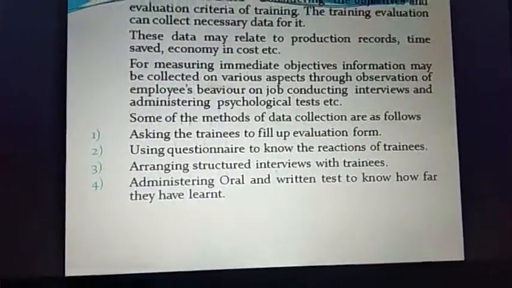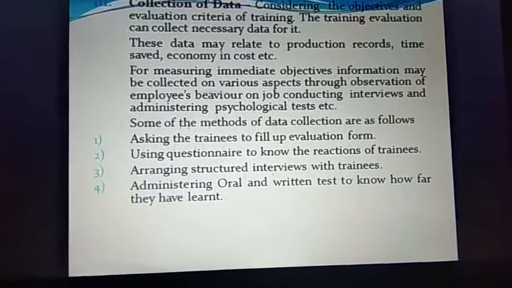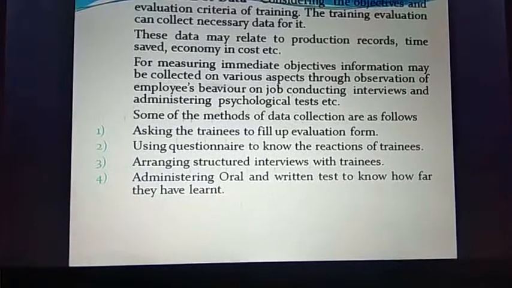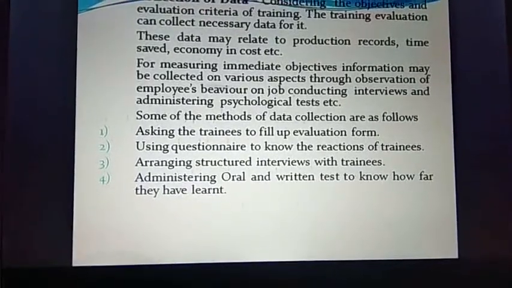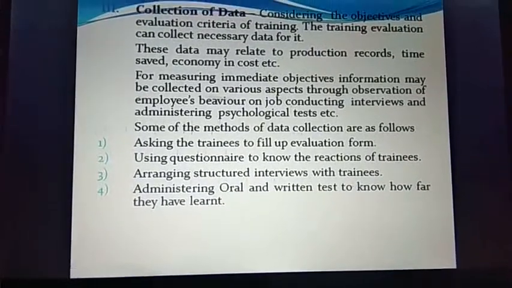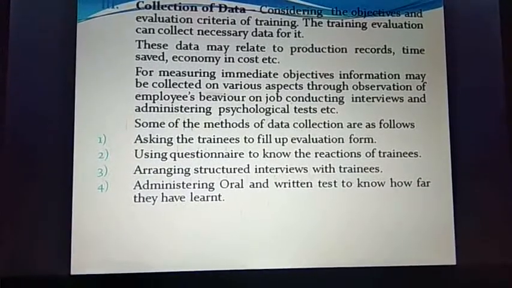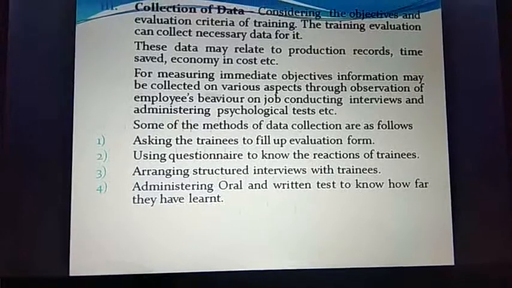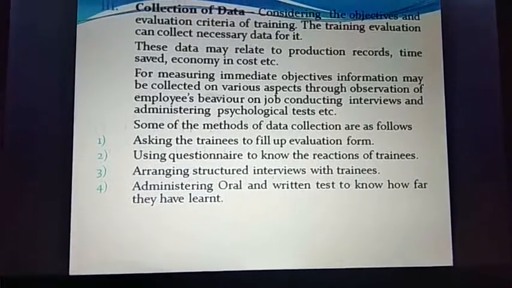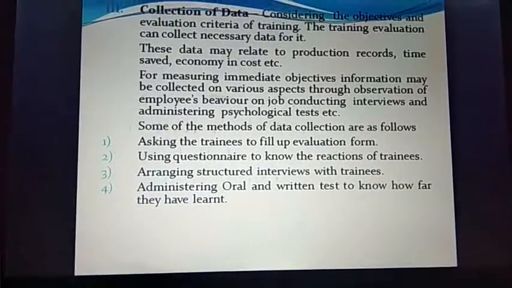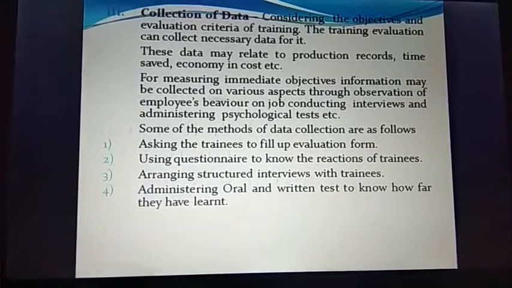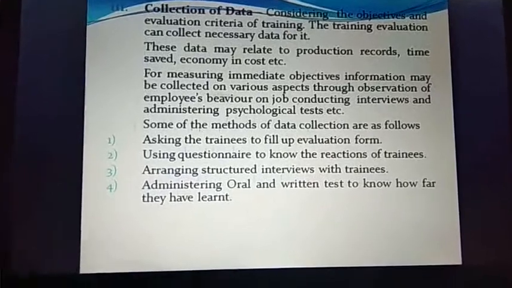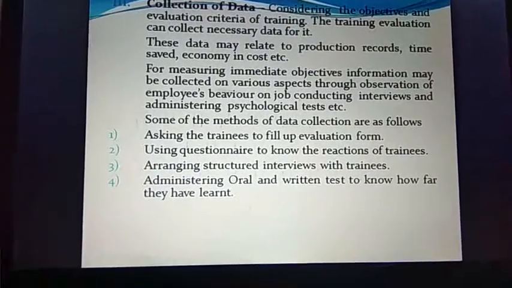Some of the methods of data collection are as follows. Number one, asking the trainees to fill up an evaluation form. These are structured evaluation forms which take definite feedback based on different criteria of evaluation. Then using a questionnaire to know the reaction of the trainee, the after effect of the training program: how they are reacting, how well they are able to manage their job, how well they are performing in their job, how well they are coordinating with others to execute a particular job.